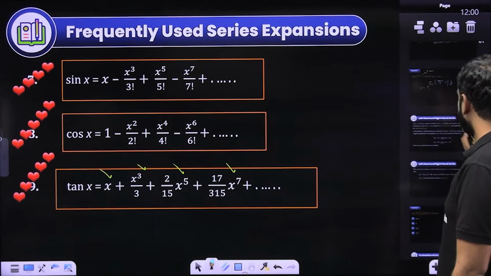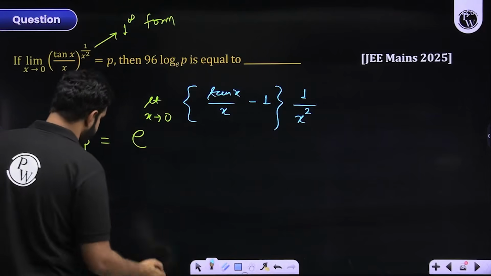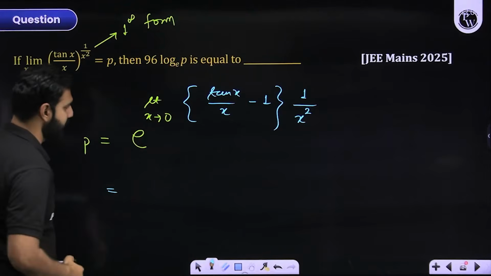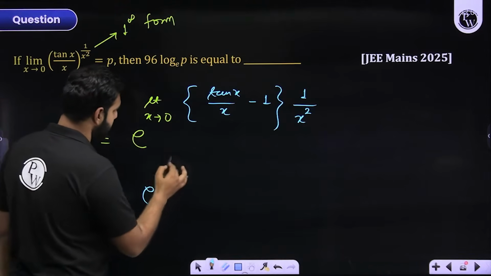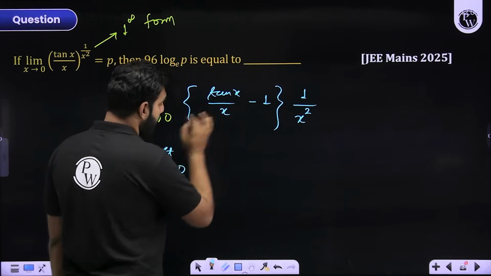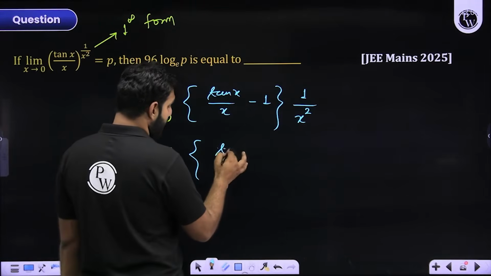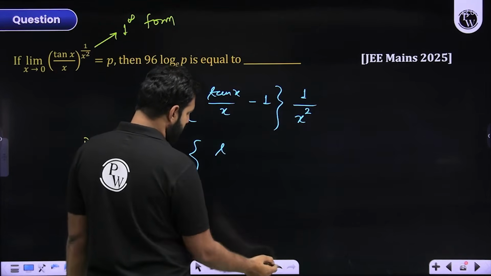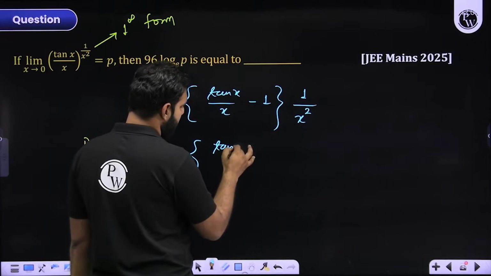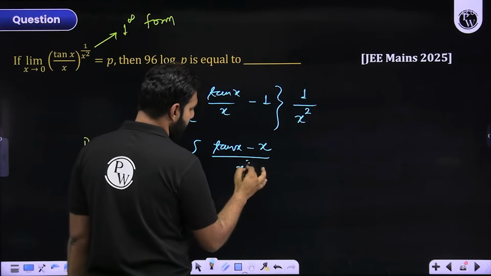Where were we? Yes. Now, look at this part. I am writing the expansion of tan x. So what is it going to be? It is here, x approaching 0. Now, I'm writing the expansion of tan x. I hope there is no confusion on it. Here, first of all, right before writing the expansion of tan x, can I say it will be tan x minus x upon x, and that x into x will give me x cube.